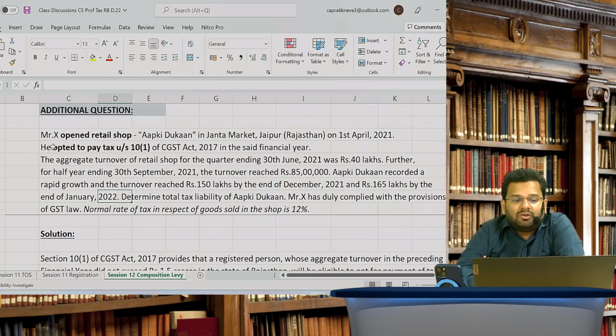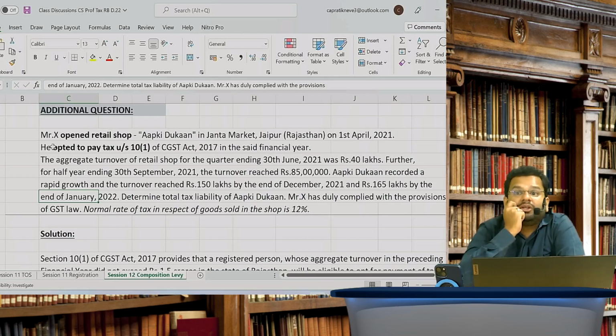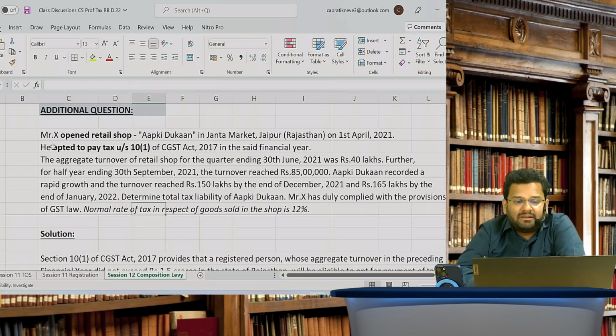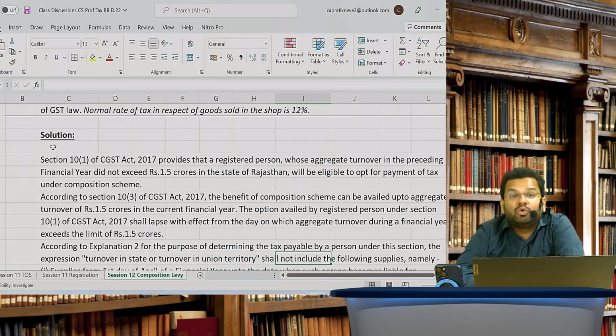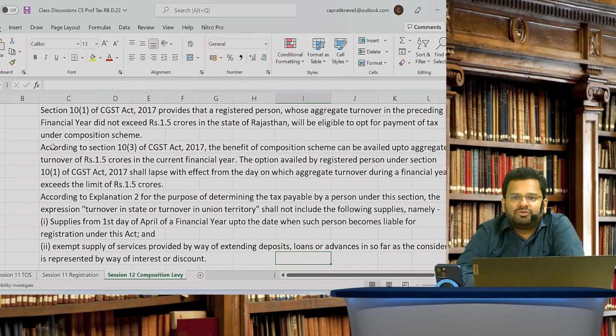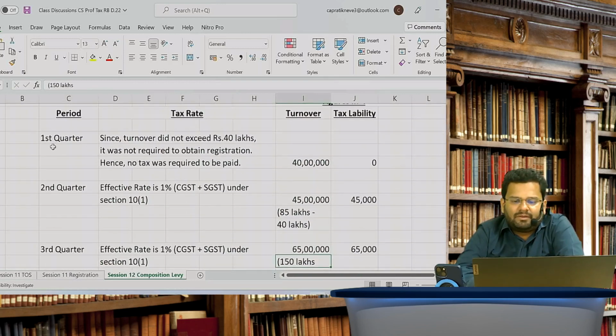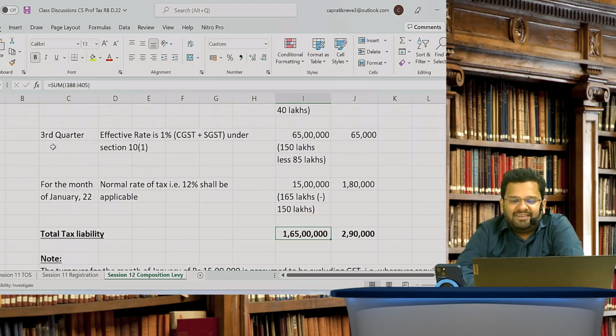165 lakhs was their turnover by the end of January 22. So what's the turnover for the month of January? 15 lakhs. So on 15 lakhs, pay at the normal rate, that is 12%. It's given, 12% is given. So it should be 1,80,000. Now obviously, to pay that 1,80,000, you can avail and claim ITC and utilize ITC, but not for the first amounts which you discussed. Did you understand? Again, please don't take total. It doesn't make sense to take total. Okay?